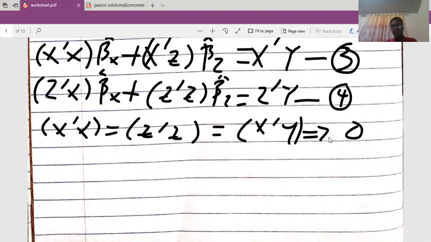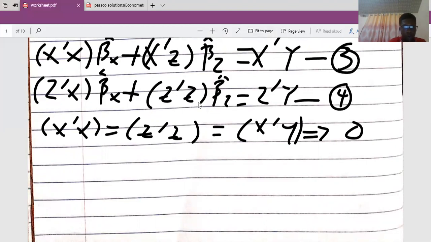Okay, so we are looking out for the instrumental variable estimator. If X prime X is 0 and X prime Y is 0, then in the formula to estimate this beta cap, I'll end up getting 0, because this side will be 0 and this side will be 0. Making beta cap the subject, I would have to divide through by this, and 0 divided by any number is 0. So we are not going to consider equation 3. We are going to consider equation 4. Z prime Z here is going to be 0, so we are just left with this.